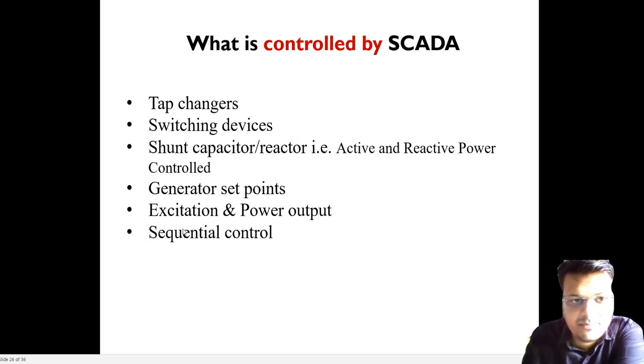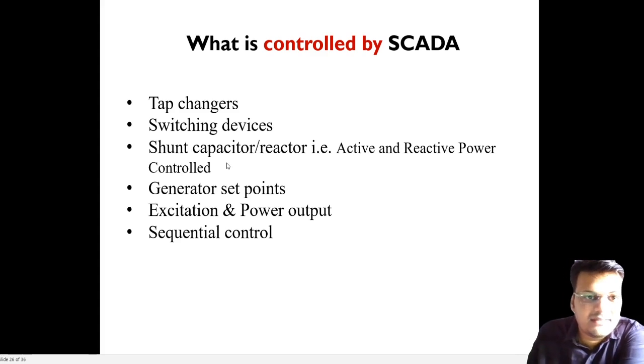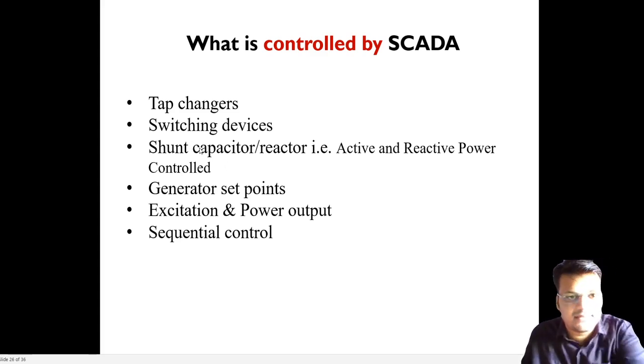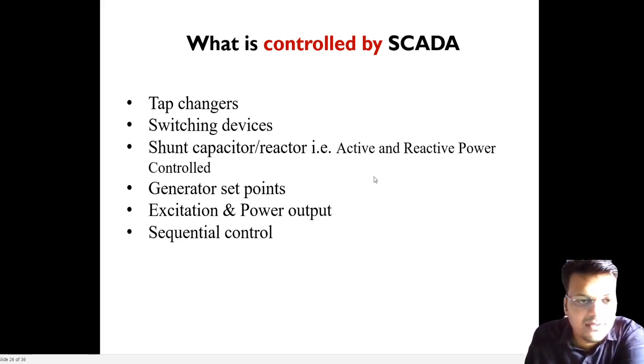We have equipment, that is the transformer. So we will send the signal to control the tap changer of the transformer. We will control the tap changers, switching devices, and shunt capacitor and reactor. What will the shunt capacitor do? It basically controls the active and reactive power. Generation set point will be covered in the automatic generation control system, that is excitation, power output and sequential control. So these are the things that are controlled by SCADA.